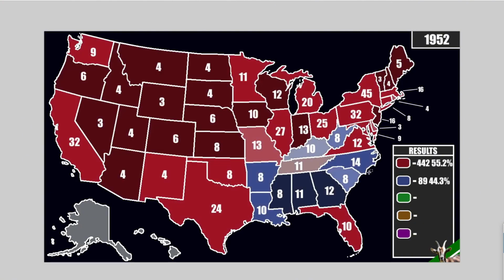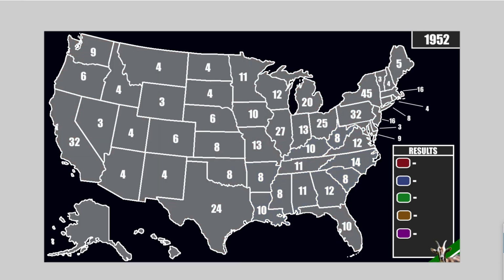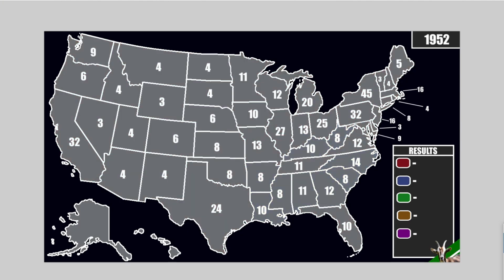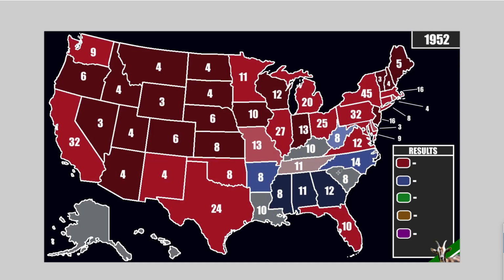Now here are the safe states for the real election, and the safe states for the poll election are the exact same, actually. And so are all of the likely states. This election is interestingly very similar. This is the poll election, the one that you guys had, although there are some differences in South Carolina, Kentucky, and Louisiana. Everything else is the exact same, which is pretty interesting, but that's not because the percentages are just like how it is here with 55.2 and 44.3. You might think, okay, it must be very similar then. That's not exactly true. But let's get into the states that are left over here.